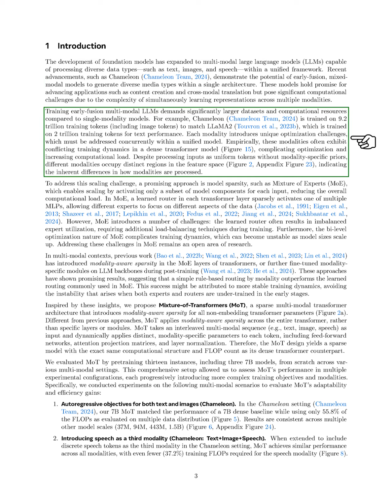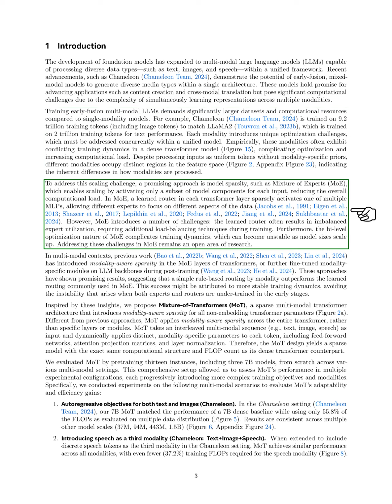Training these early fusion multimodal LLMs requires much larger datasets and more computational power than single-modality models. For instance, Chameleon is trained on 9.2 trillion tokens, including image tokens, while Llama 2 is trained on 2 trillion tokens focused on text. Each data type brings its own optimization challenges, which we must tackle together in a unified model. We observe that different modalities often have conflicting training dynamics, complicating the optimization process and increasing computational demands.